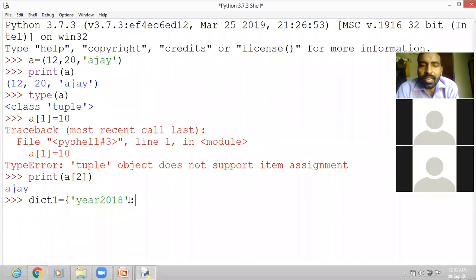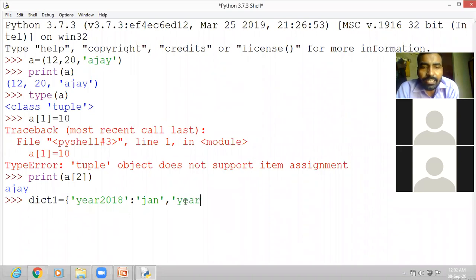Now it's a value. Suppose the value is, let us take one month from each year, January. So in this dictionary, the first key is year 2018, and the value of this key is Jan or January. Then write a comma, then write the second key.